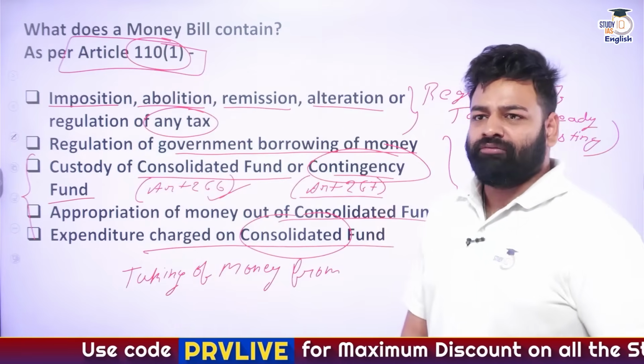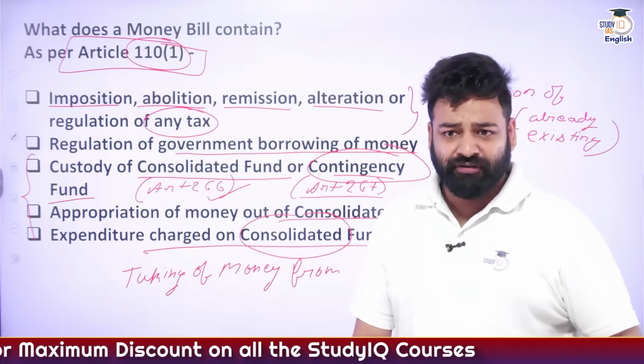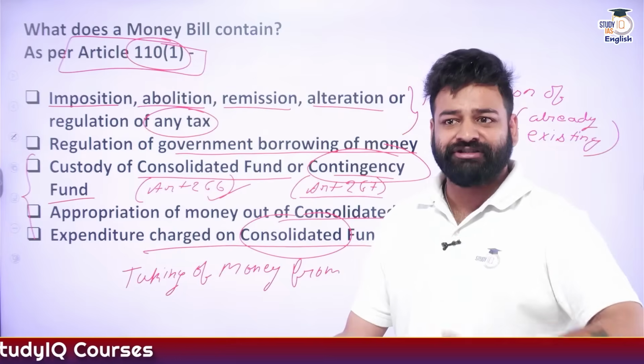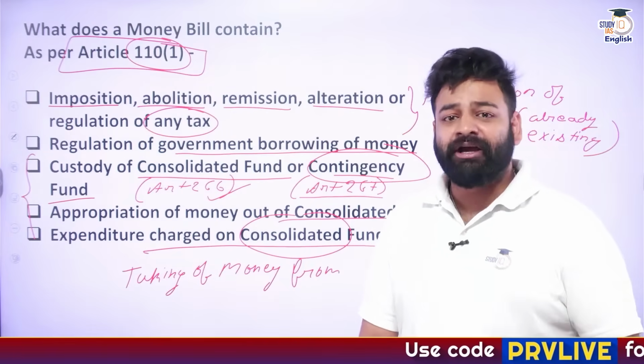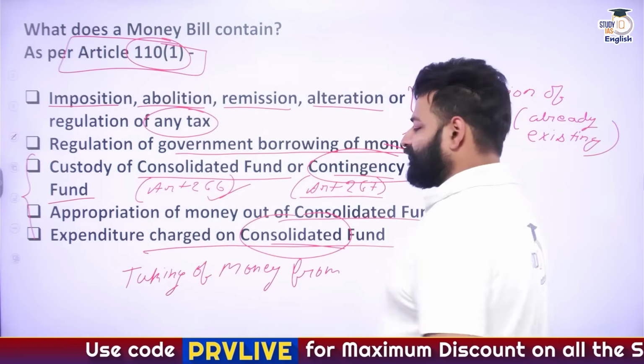Now, let's say for example, I have to pay the salary to the government officers, to the judges, to the ministers, to the Prime Minister, and so on. So where will I pay it from? I'll pay it from one particular fund, known as the Consolidated Fund of India, right.